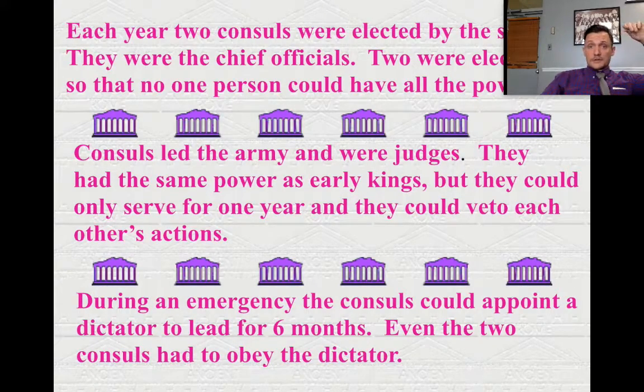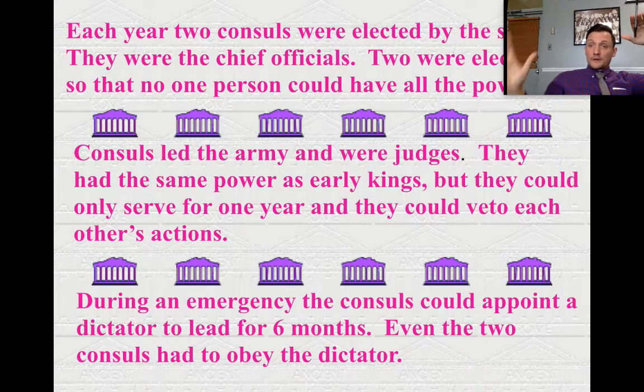Just listen closely. Each year, 2 consuls were elected. A consul only ruled for a term of 1 year. They were elected by the Senate. The people didn't vote on the consuls. They were the chief officials that watch over the entire government. Two were elected so that no one person could have all the power in the Roman government.